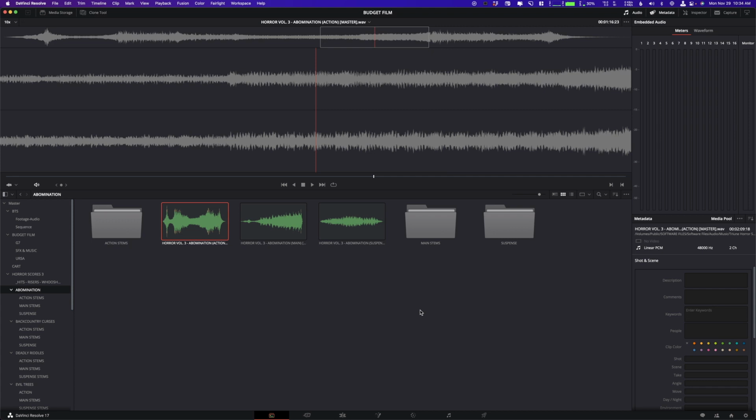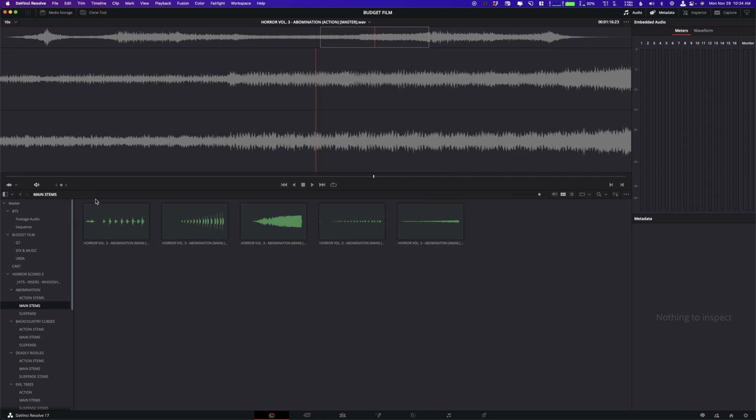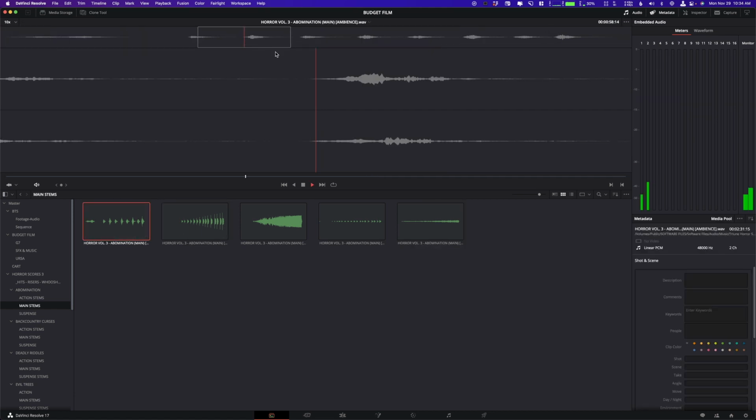The key thing I think that is so important about these are these stems. Now, what a stem is, we'll go to the main one, is a breakdown of each one of these instrumentations during the song. So we can hear that this one is like...